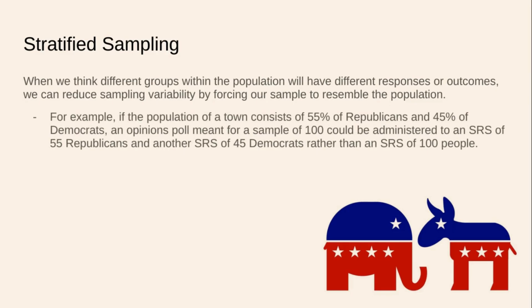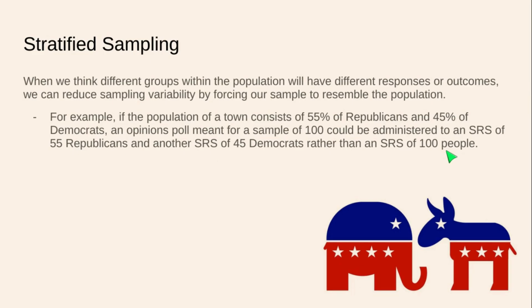For example, if the population of a town consists of 55% Republicans and 45% Democrats, an opinion poll meant to sample 100 people could be administered to a simple random sample of 55 Republicans and another simple random sample of 45 Democrats, rather than a simple random sample of the 100 people and whatever Republicans and Democrats we get.